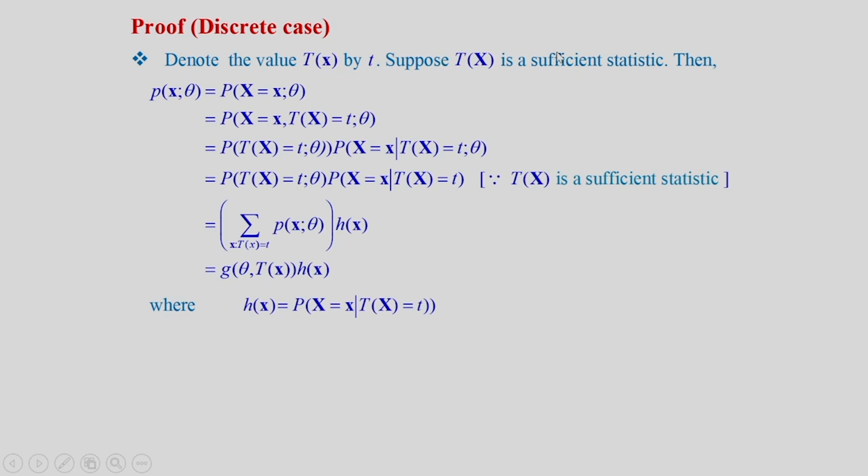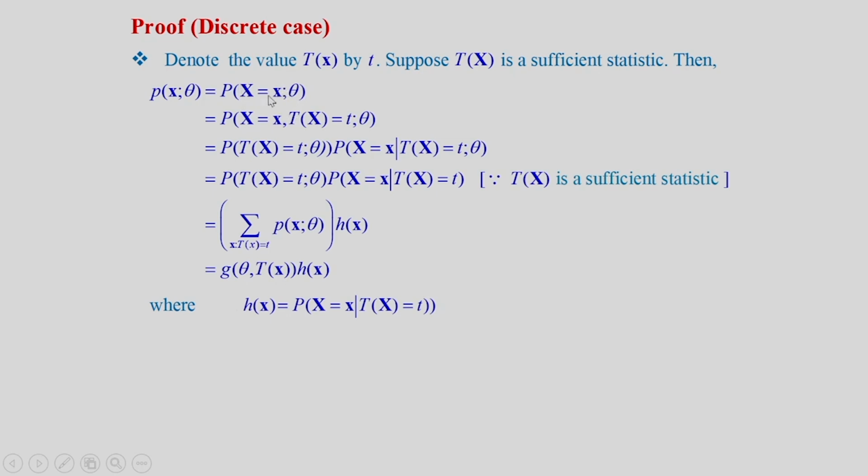Suppose T(x) is sufficient statistic, then PMF, probability mass function of x as a function of theta, that is equal to probability of X is equal to small x as a function of theta. Now, if we introduce any function T(x), then this joint probability will be also same.